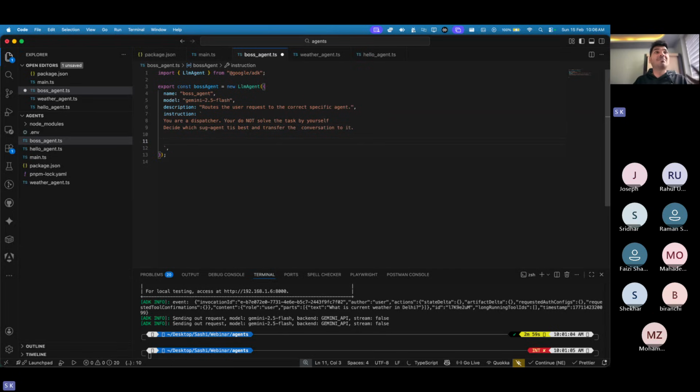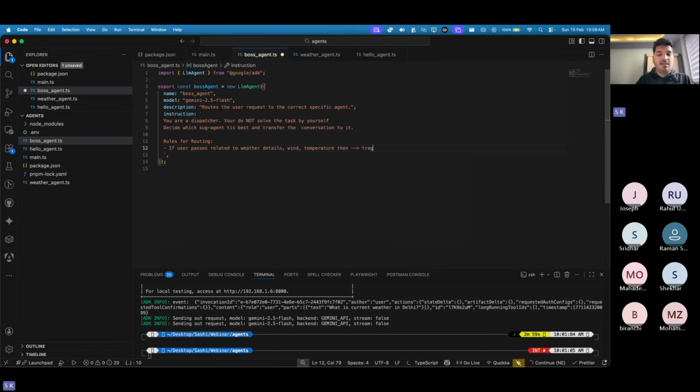Maybe you can provide some rules for routing, something like that. For example, if the user passes something related to weather details, wind, temperature, then transfer it to, what was that, the weather agent. We have this, right? Weather agent.